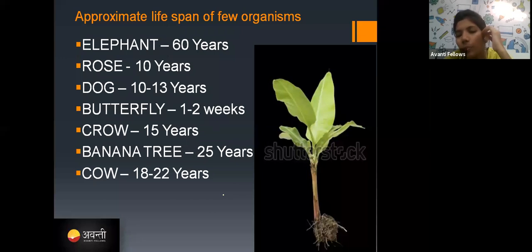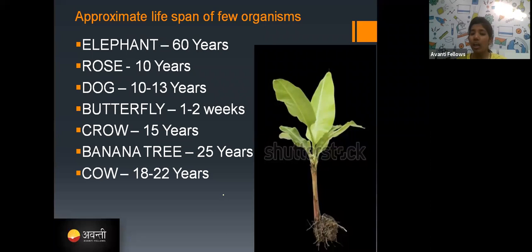Yes, the number of jellyfishes might be high, but there are some accidents that take place in the aquatic systems, no? Accidents are not only on the roads, okay? So other accidents may happen and they may die. So a dog can live 10 to 13 years only. And now there are some varieties of dogs that can live more than 13 years.